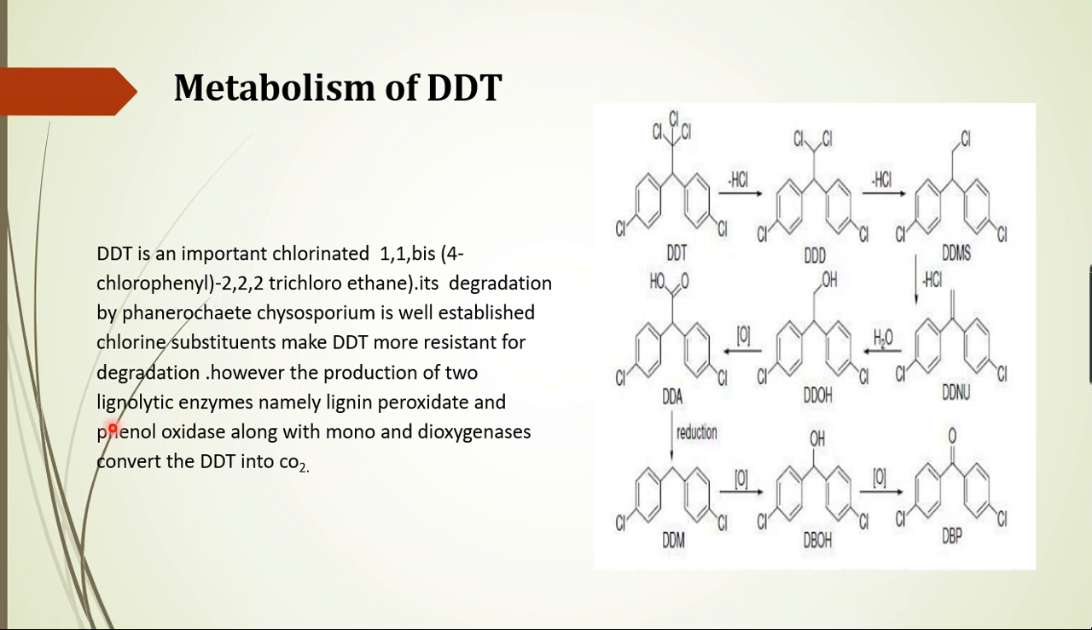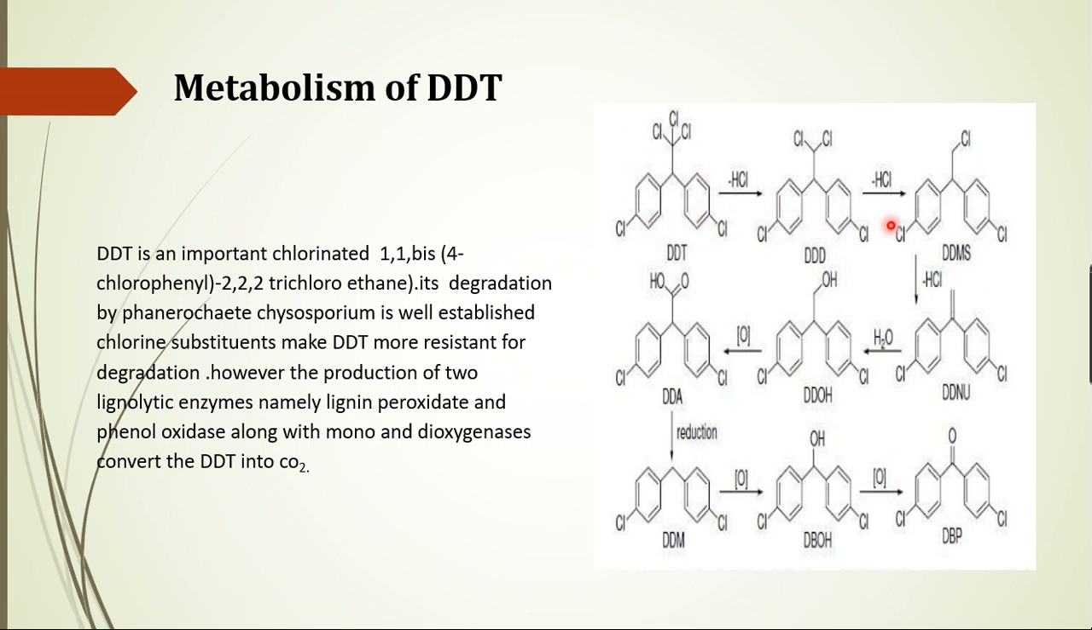However, two ligninolytic enzymes, namely lignin peroxidase and phenol oxidase, are the two main enzymes present in these organisms which are able to degrade this DDT, which is persistent to degradation. With the help of these two enzymes, and mono- and dioxygenases, these products are converted into carbon dioxide. That means there is a release of carbon dioxide by the breakage of all these ring products. So this is the structure of DDT.